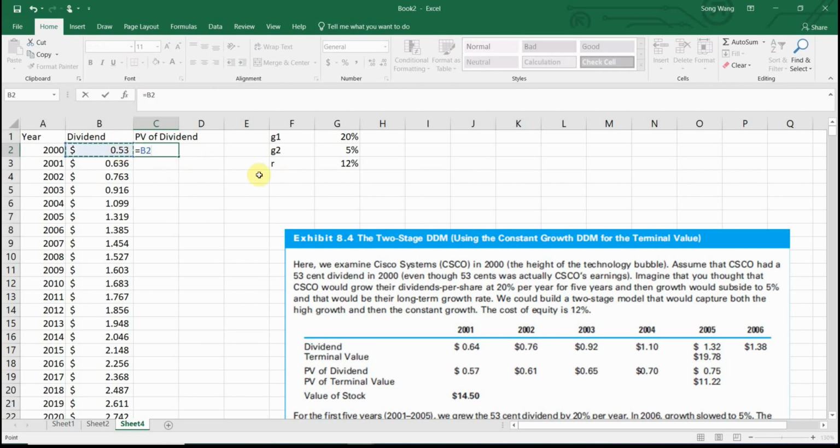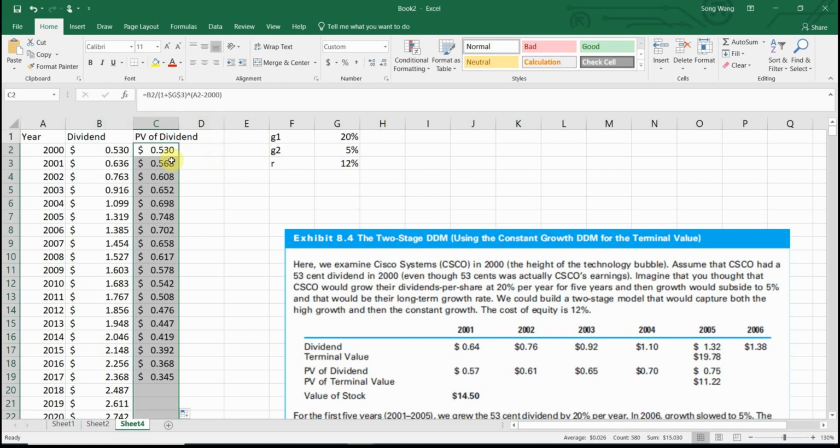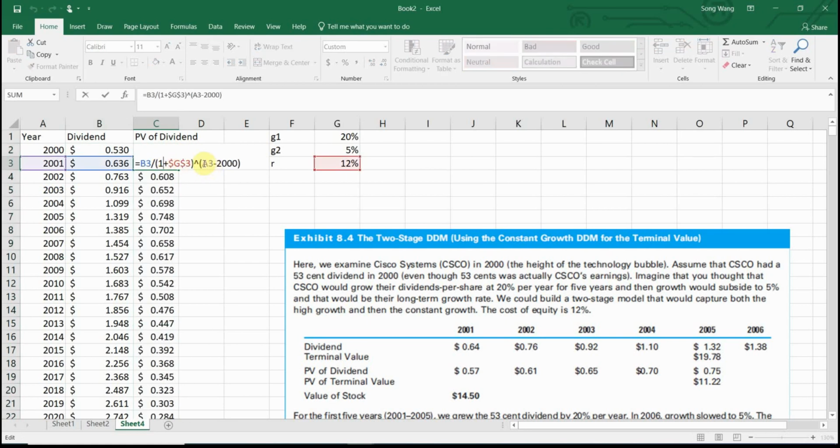you can see that for dividend 0, there's got to be no discount, but I still need to set up the formula here: the discount rate raised to the power of 0. So 0 comes from 2000 minus itself, or just minus 2000, the number. So there's no discount for this one because the exponent of the discount rate is 0. But if I double click, you will see that for the next year, the exponent is 2001 minus 2000, so that's 1.